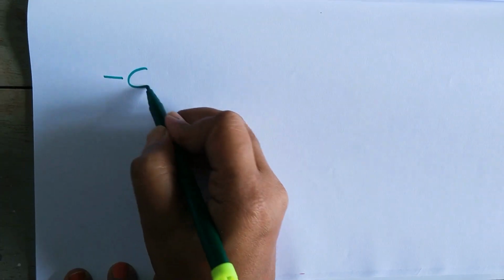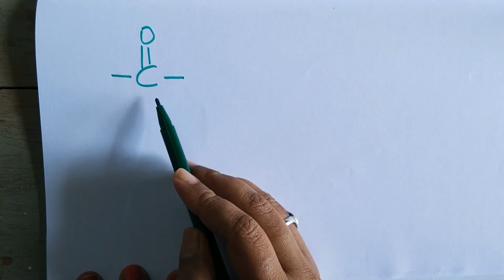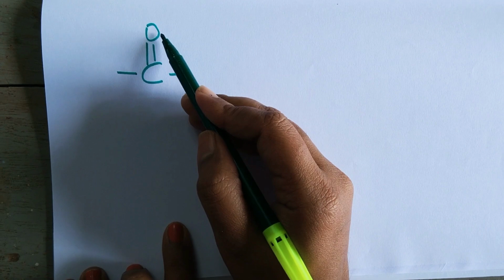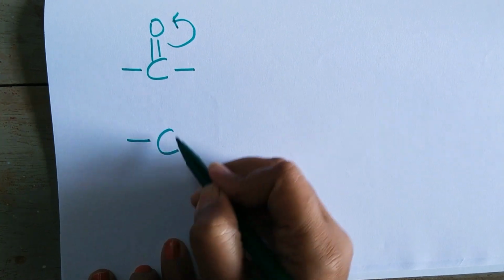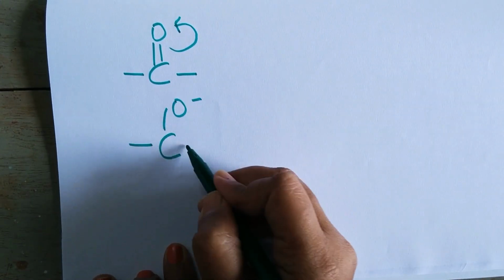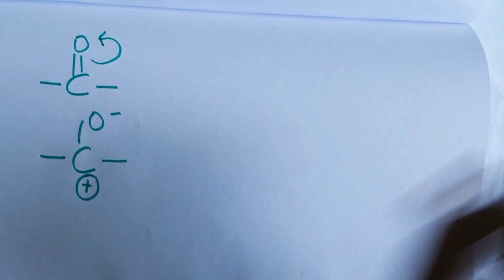In general, this is the functional group which is present in aldehydes and ketones, called the carbonyl group. Oxygen is more electronegative. It pulls the electron towards itself. As a result, oxygen gets a negative charge and carbon gets a positive charge.